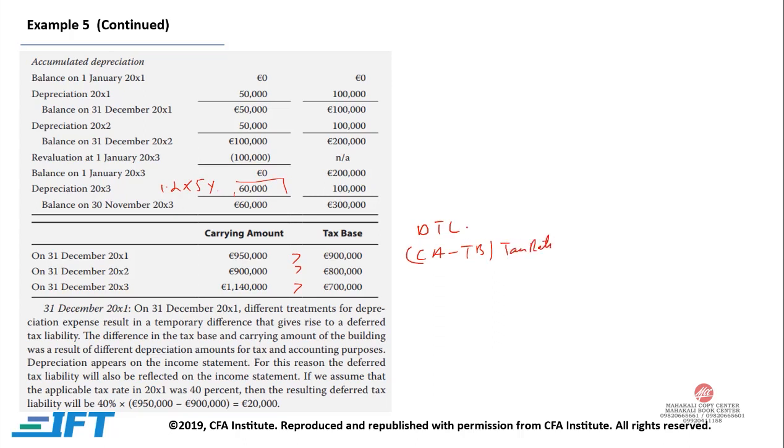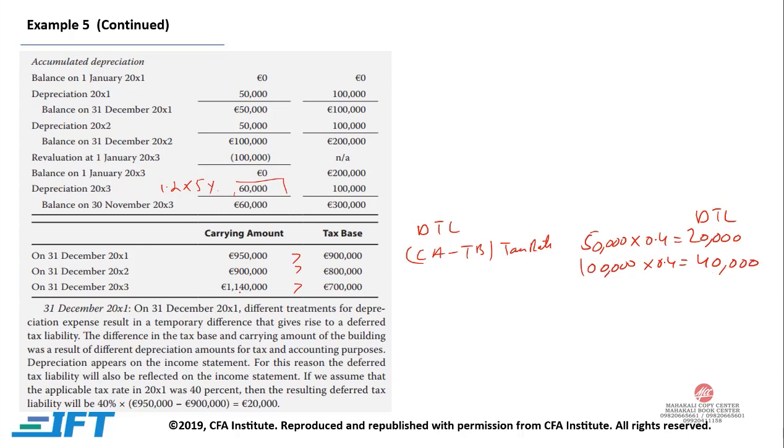Tax rate is 40%. So 50,000 into 0.4 is 20,000. So this is your deferred tax liability. How do we get 50,000? 950,000 minus 900,000 is 50,000. 900,000 minus 800,000 is 100,000. And your tax rate is 40%. So your deferred tax liability would be 40,000.